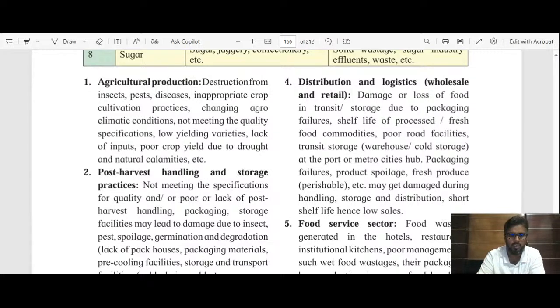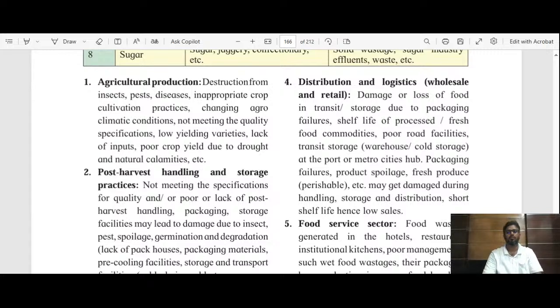Already we have studied this. Due to inappropriate crop cultivation practices, there are certain farmers who have less knowledge about farming; that can also become one of the reasons for generation of waste. Then changing agroclimatic conditions.